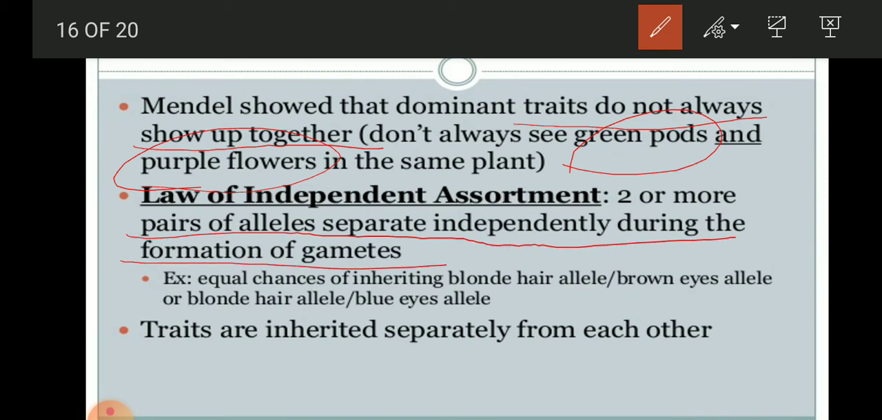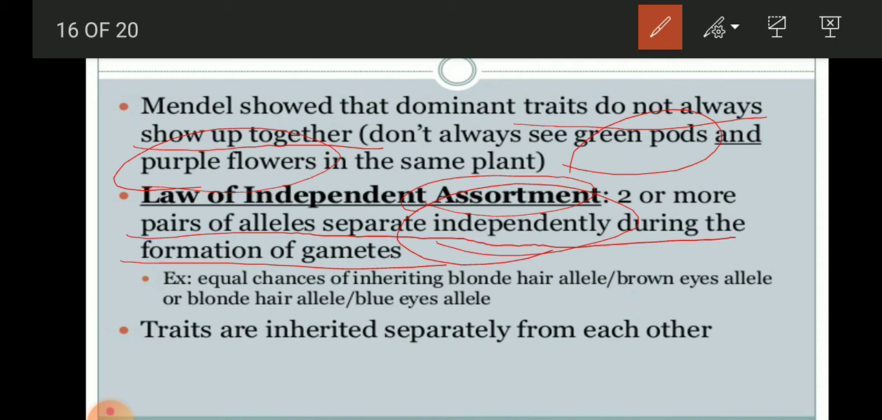That is almost similar to the law of segregation, but here two traits are studied. It means two pairs of genes are studied in one organism. So all the alleles present in these two contrasting traits separate independently. Assort means separate, so they separate independently from one another. So they do not find any type of